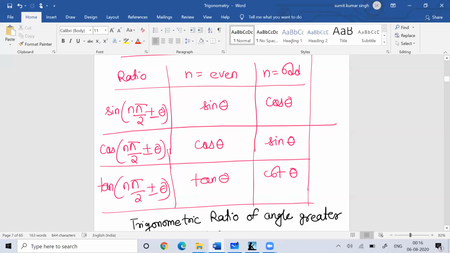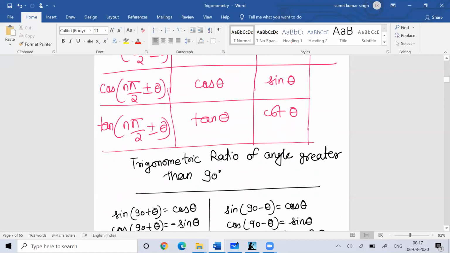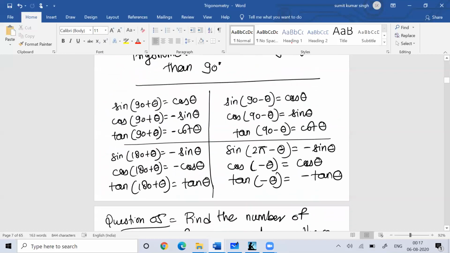While if n is odd, then sine will become cos, cos will become sine, tan will become cot, cot will become tan, sec will become cosec, and cosec will become sec. You can keep that in your mind for normal calculation or conversion.